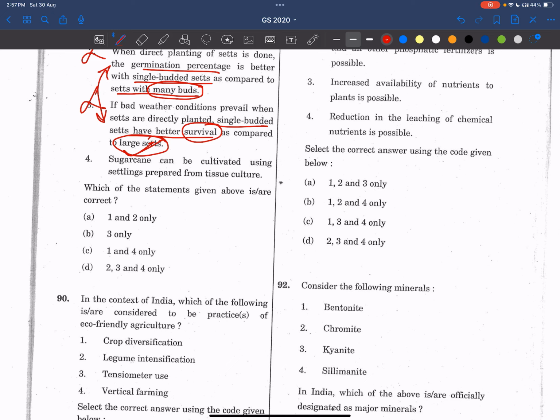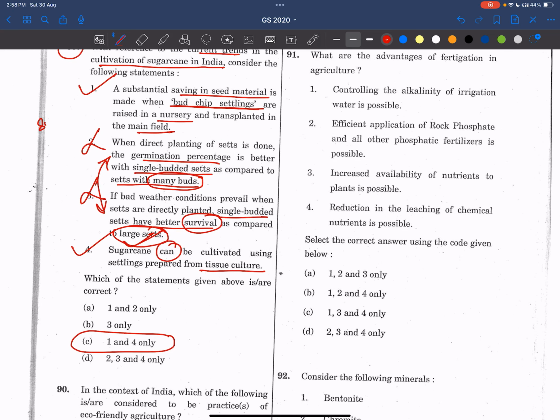Right? Now see, sugarcane can be cultivated using seedlings prepared from tissue culture. Yes, it is a possibility. Even from tissue culture we can produce sugarcane seedlings. Right? So the fourth statement is correct. Answer is 1 and 4. Now see here friends, we have seen many questions regarding sugarcane so far. Very, very important. Let's read about this sugarcane from the point of view of agriculture and its techniques. Here it is talking about techniques only.